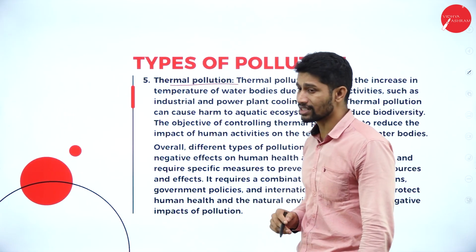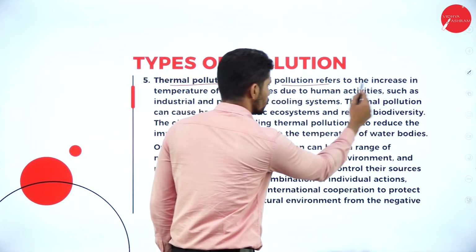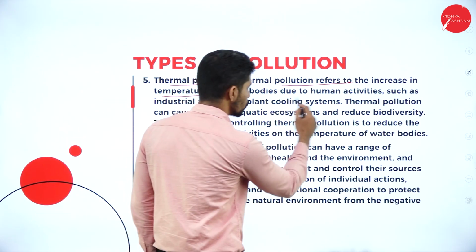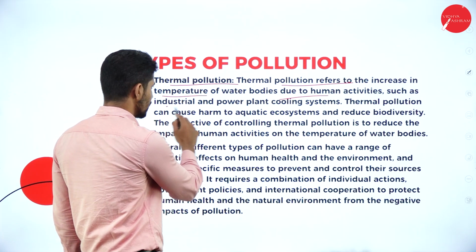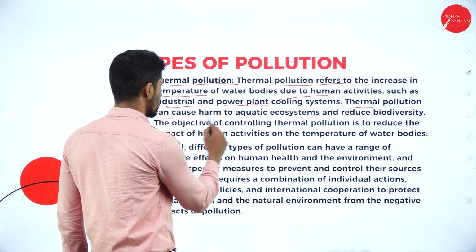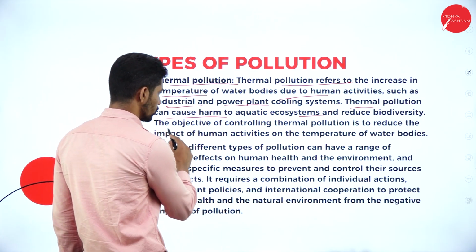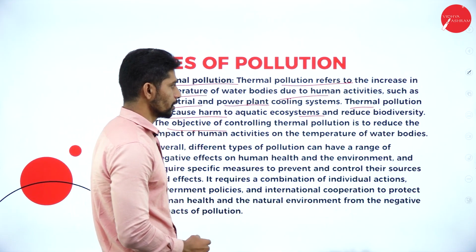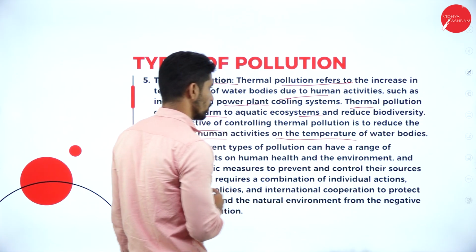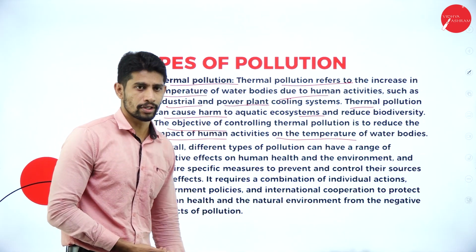thermal pollution. So what is thermal pollution? Thermal pollution refers to an increase in the temperature of water bodies due to human activities such as industrial and power plant cooling systems. Thermal pollution can cause harm to aquatic ecosystems and reduce biodiversity. The objective of controlling thermal pollution is to reduce the impact of human activities on the temperature of water bodies.